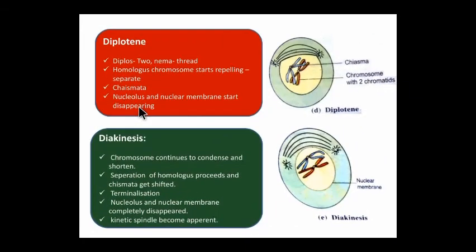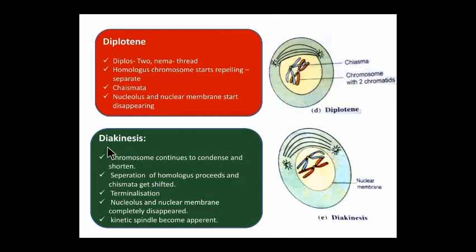The next phase is diplotene. Diplos means two and nema means thread. The homologous chromosomes start to repel from each other and begin to separate. However, at the point of crossing over, they remain attached, and thus chiasmata can be seen. The nucleolus and nuclear membrane start disappearing.